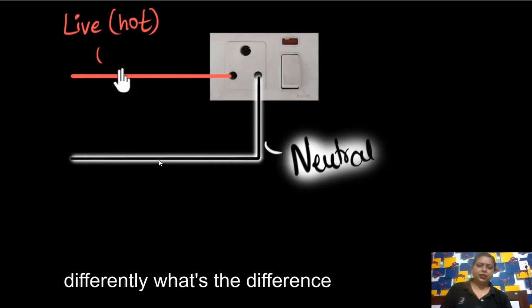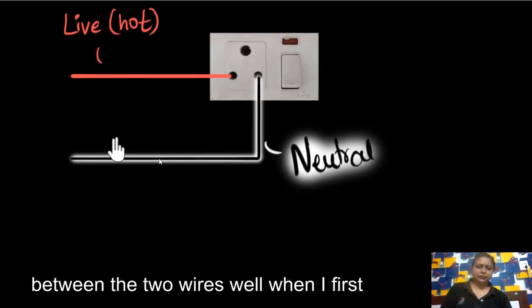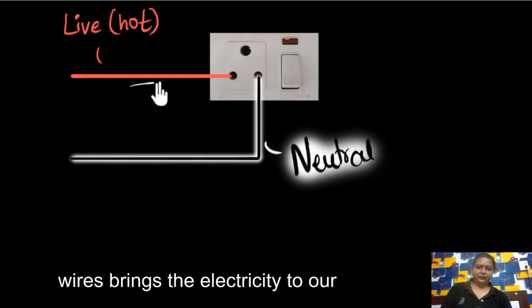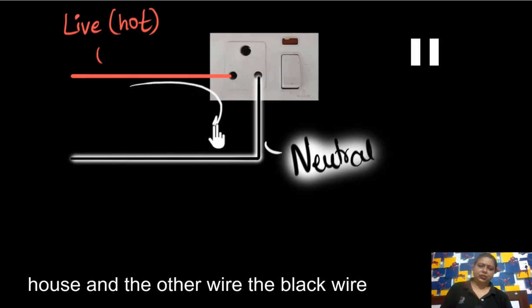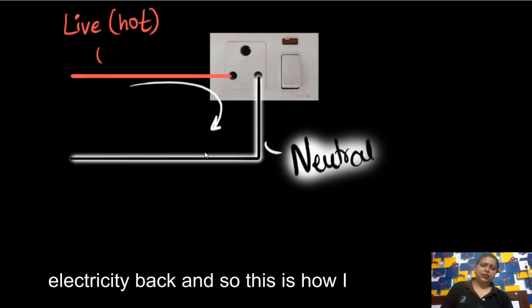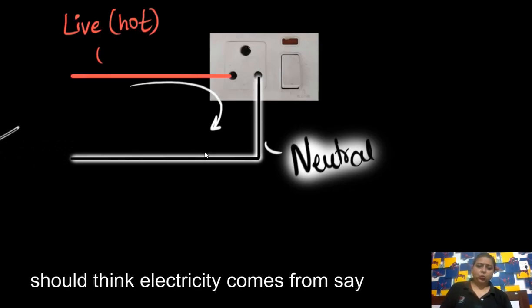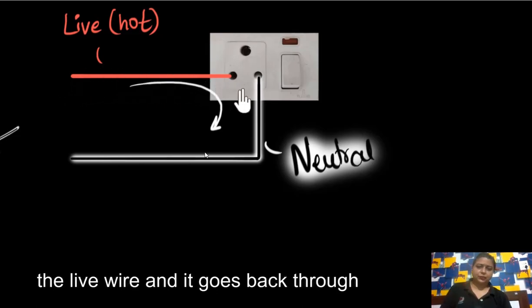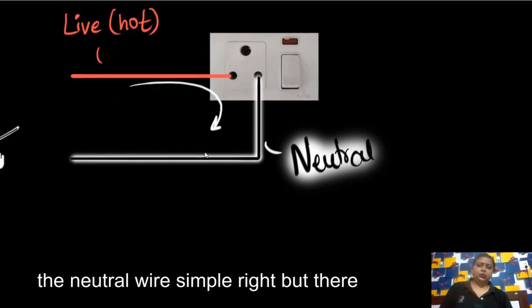Do you think why there is a difference in colors between the two wires? So you might think that from the live wire current comes, and from the black wire current goes back. Electricity comes from the electric poles to our house through the live wire and goes back through the neutral wire.